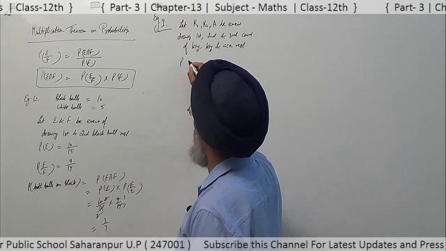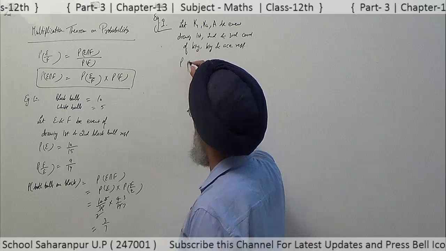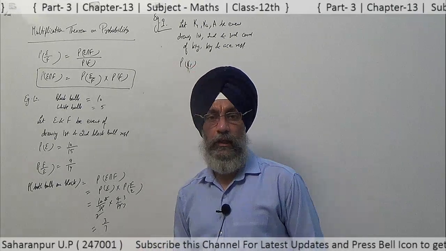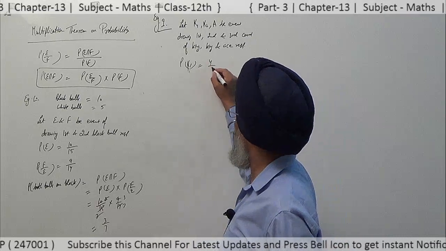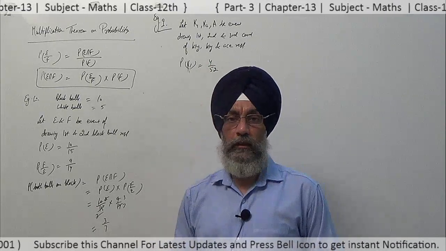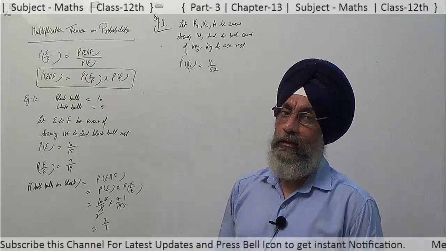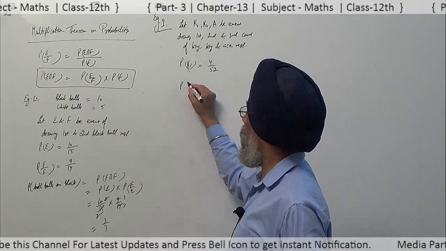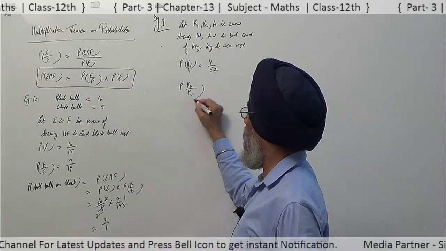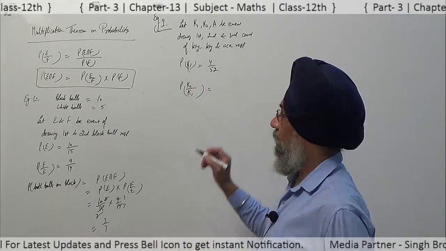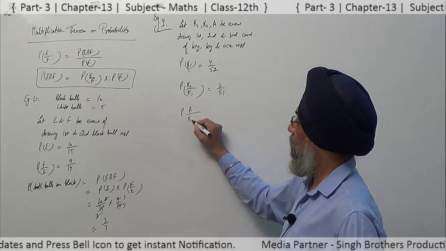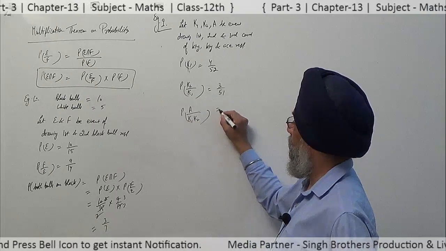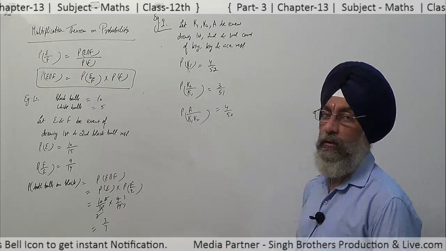So probability of drawing the first card, a king: there are 4 kings out of 52, so 4 upon 52. Once we have taken the card, we don't place it back in the pack. Now to draw the second king, when the first card is drawn, there are 3 kings out of 51. Then we have to draw the ace when the 2 kings are drawn. So aces are 4, but total cards remaining are 50.